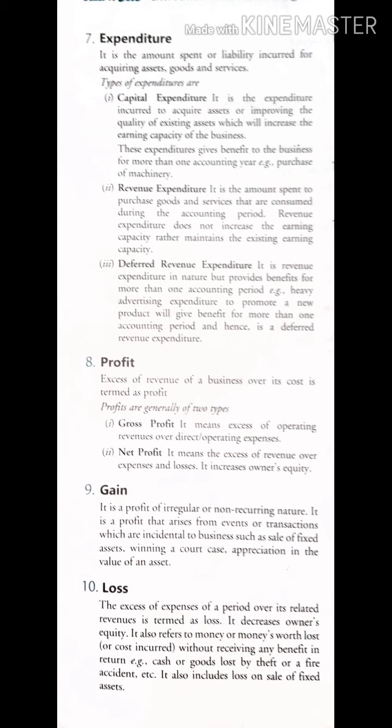Fine. Now revenue expenditure. It is the amount spent to purchase goods and services that are consumed during the accounting period. Again I'll say, accounting period means during 1 year. So revenue expenditure is that expenditure which is incurred while purchasing goods and services. Revenue expenditure does not increase the earning capacity, rather it maintains the existing earning capacity.